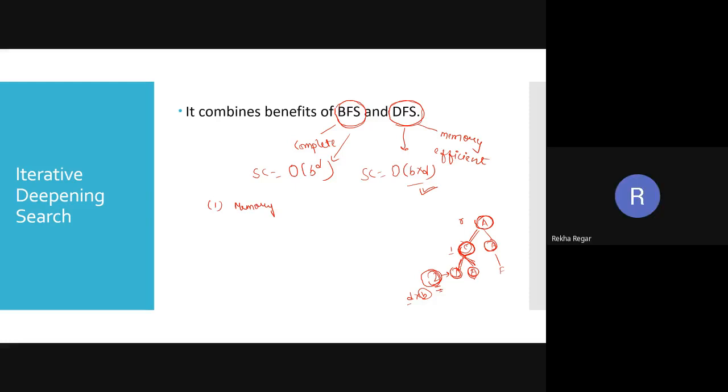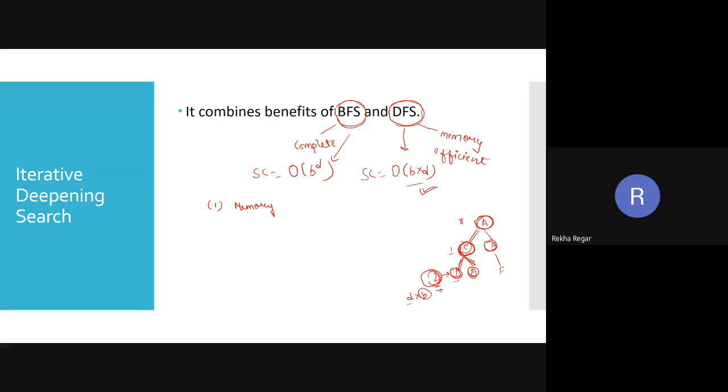Harsh, I am not getting you, can you repeat again? I was first explaining that we are using BFS, breadth first search. In breadth first search, we discover all the nodes breadth wise, so our traversal will be A, C, B, and D. And using DFS, we go A to C to D directly, and then we go for E.